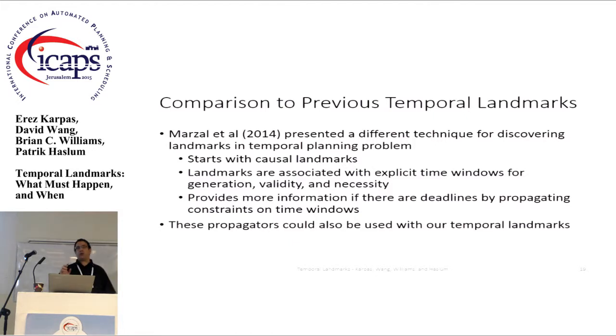So the thing about their approach is that it only gives you more than the causal landmarks if you have a deadline in your problem. While this approach kind of infers implicit deadlines as you go, so it can infer more than the causal landmarks even if there are no explicit deadlines. But having said that, a lot of the reasoning, a lot of the derivation rules, and some of the propagators for these envelopes that they implemented and we haven't could actually be very useful for us as well.